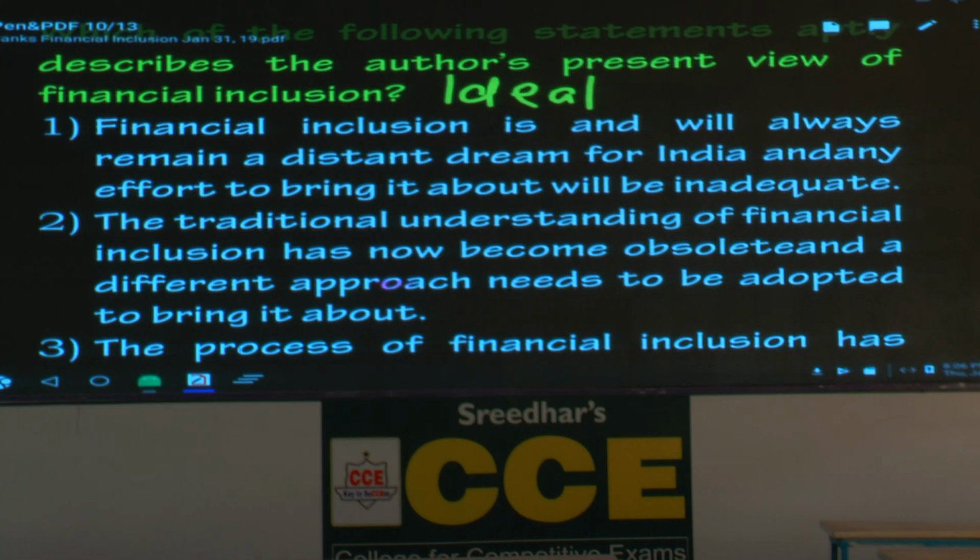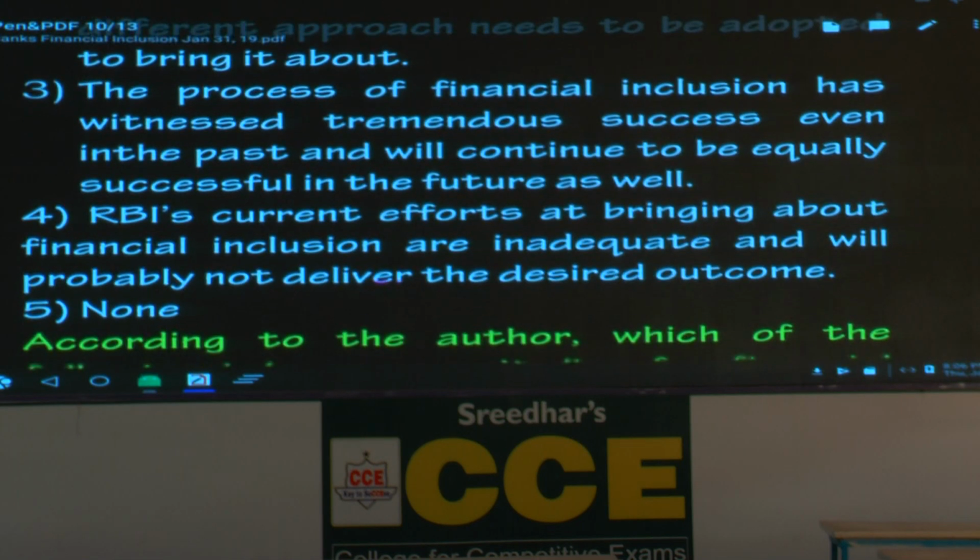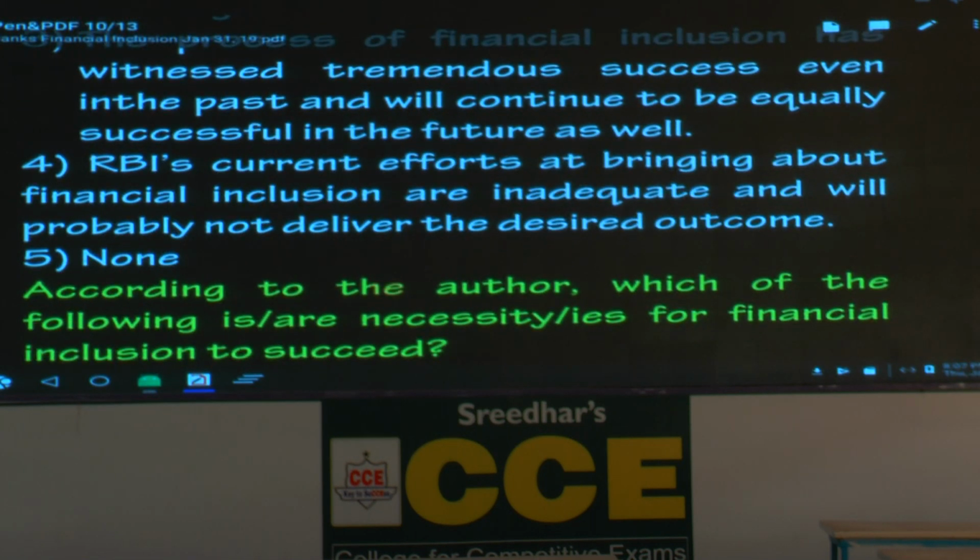Then does he put a condition? He says if something has to be done, we have to change this first, then that will happen. Ifs and buts are there. With that assumption, without wasting time, we'll go to the fourth option.